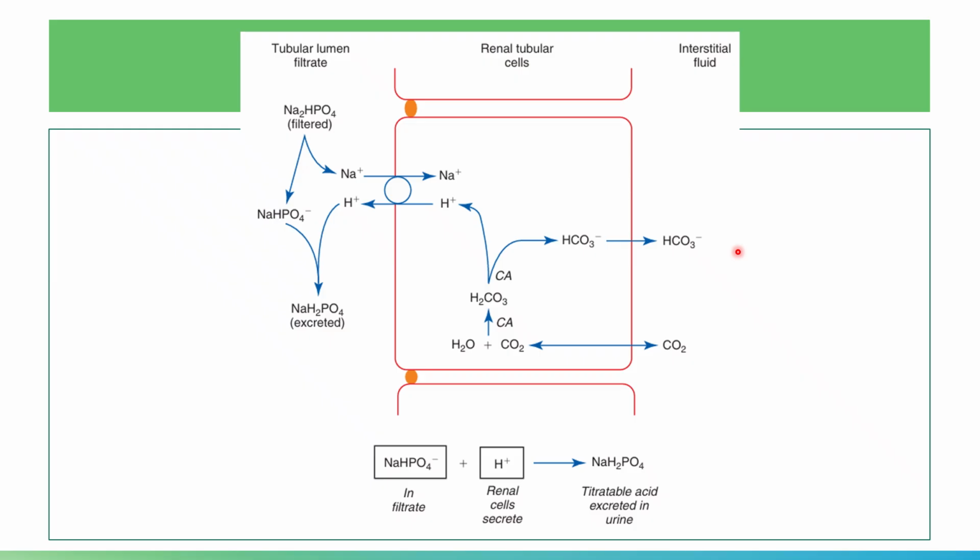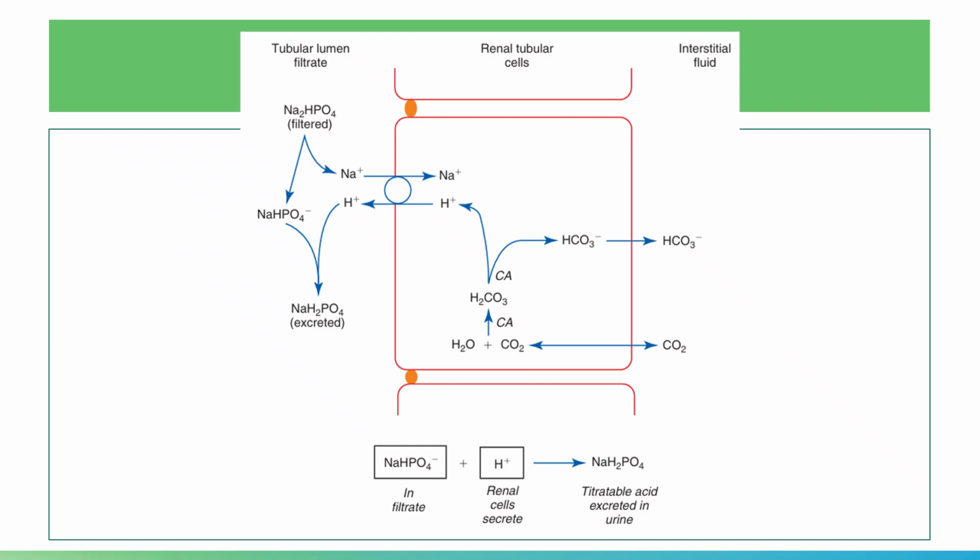Bicarbonate will move to the interstitium and be reabsorbed in the peritubular capillaries back to the circulation, thereby somewhat correcting the acidosis. That is for the release of your hydrogen ions.